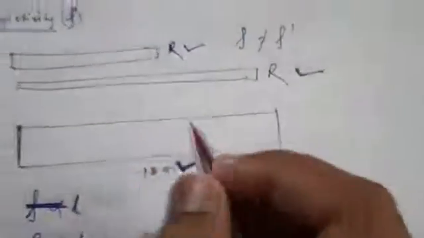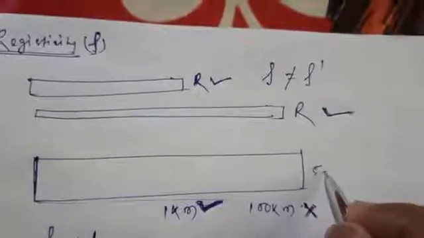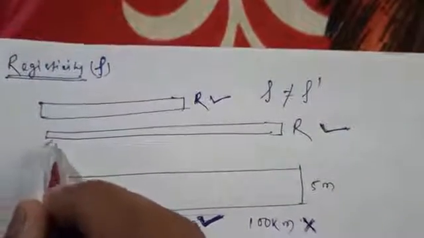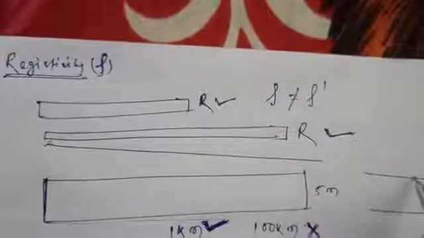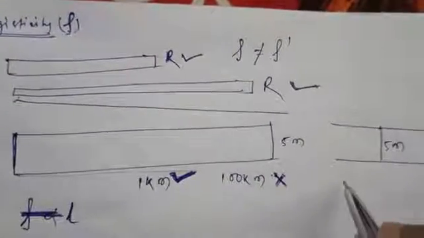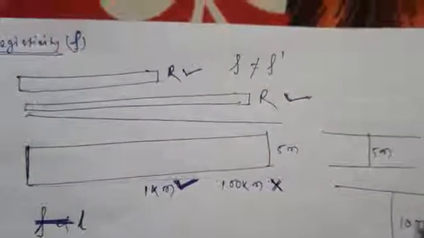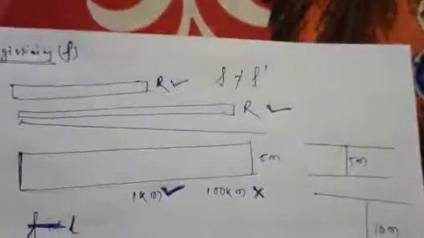Similarly, suppose this is a road. The road is 5 meters wide. If we increase the breadth to 10 meters, it will be easier to travel.